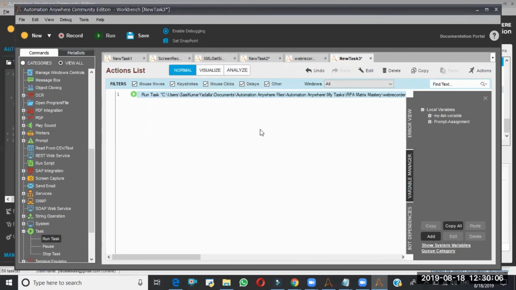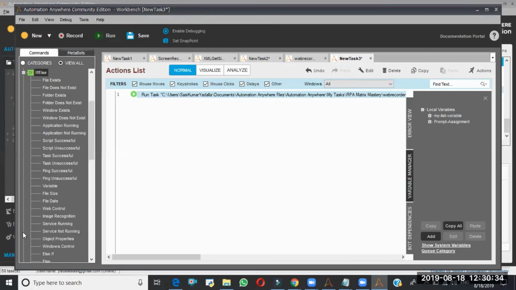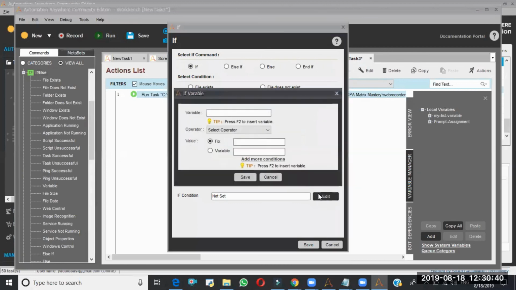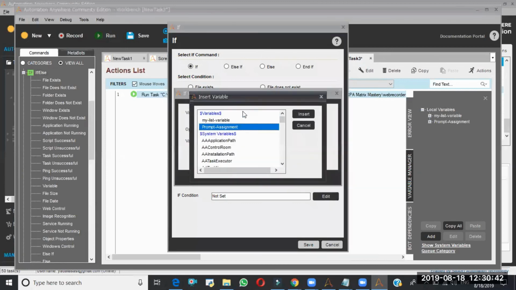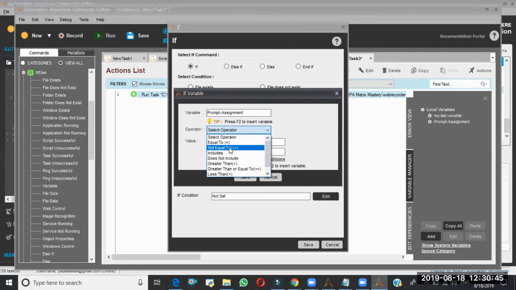So I used this. How can I come to know whether this subtask has been executed successfully or not? See, if this is not executed successfully, I need not run the next steps of this one. Assume that if we have 10 steps and in line number 5 run task is there. If we get an error in line number 5, I need not run line number 6. At that time, how can we handle it? Right after this run task, I'll use one if condition: variable prompt assignment option equals to failed.